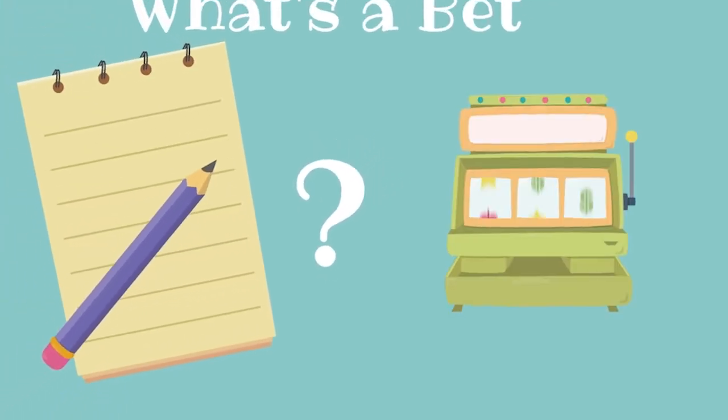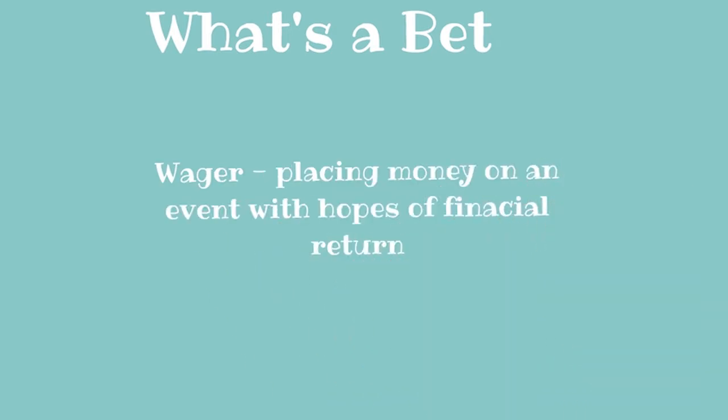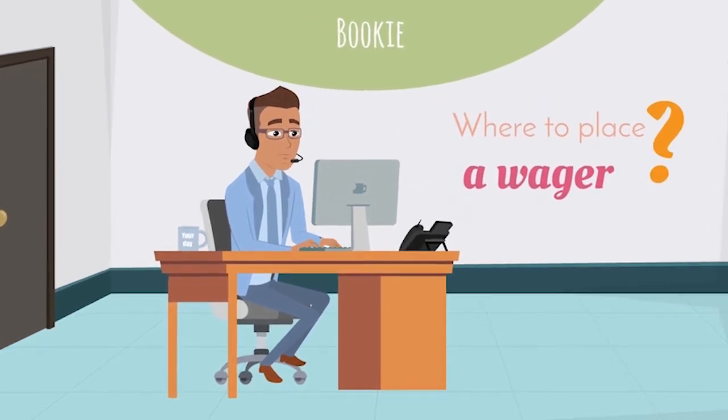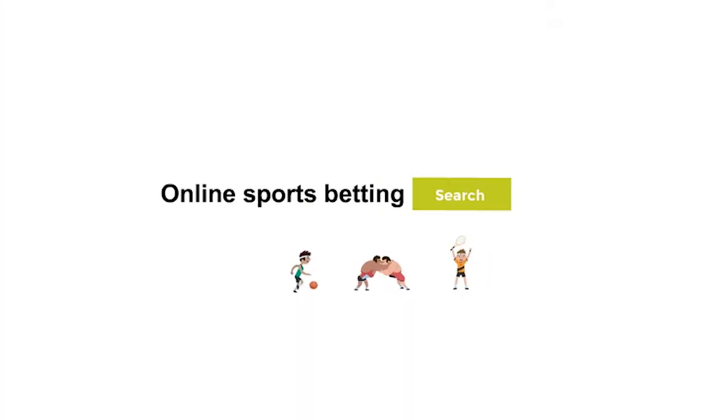First thing you need to know, what is a bet? Or what we like to call in the betting world, a wager. A wager is when you put money up for a sporting event. Now, where you can put this money up depends. Some people know the term of a bookie, which is a local sports book or someone who takes in your bet. There are also online sportsbooks that you can search just by typing in online betting in your favorite search engine, and that'll help you find sites where you can place your own wagers.